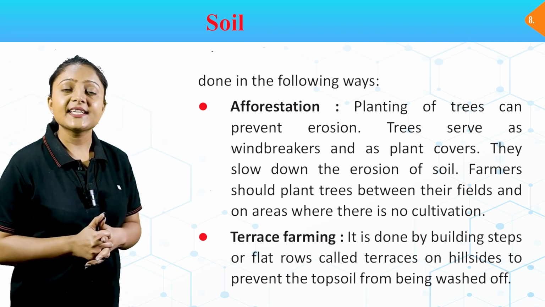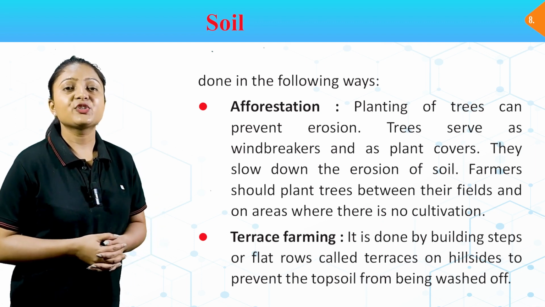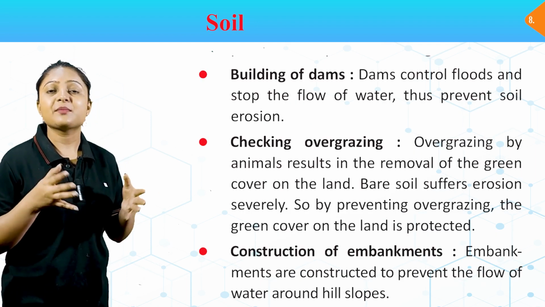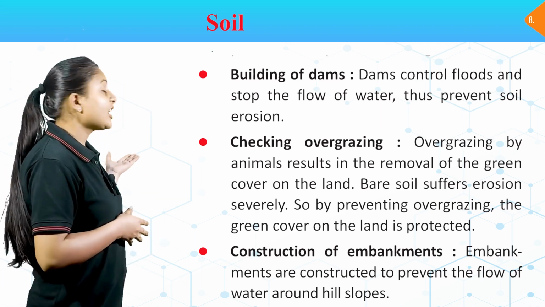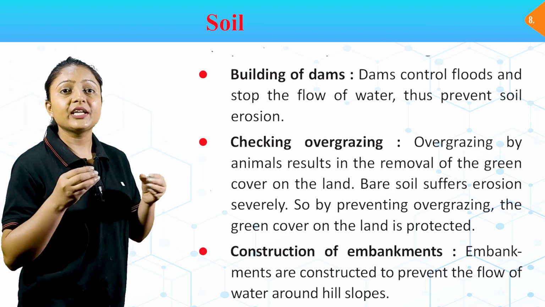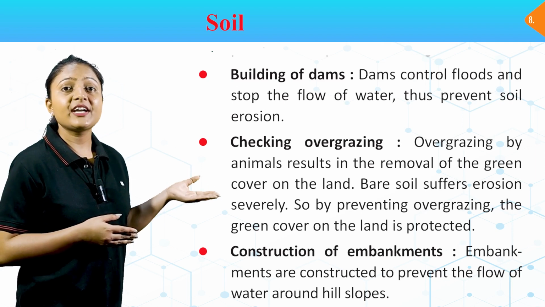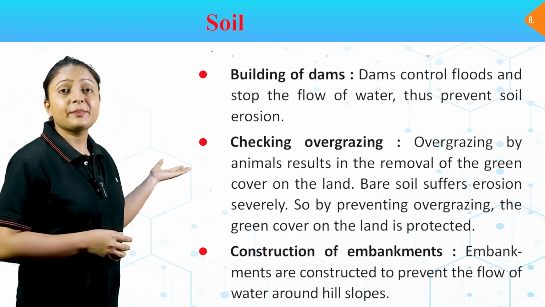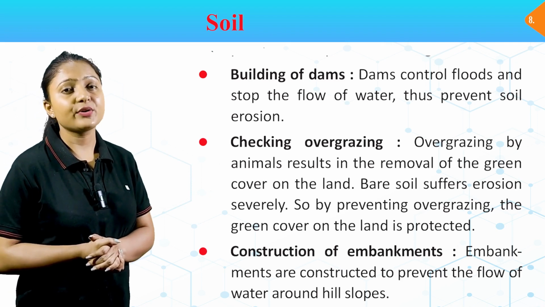Terrace farming. It is done by building steps or flat rows called terraces on hillsides to prevent the topsoil from being washed off. Building of dams. Dams control floods and stop the flow of water, thus prevent soil erosion. Checking overgrazing. Overgrazing by animals result in the removal of green cover on the land. Bare soil suffers erosion severely. So by preventing overgrazing, the green cover on the land is protected. Construction of embankments. Embankments are constructed to prevent the flow of water around hill slopes.